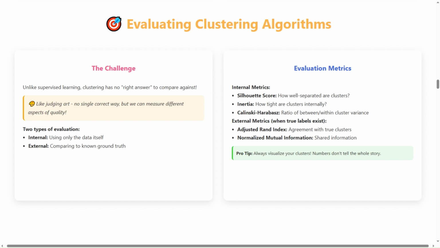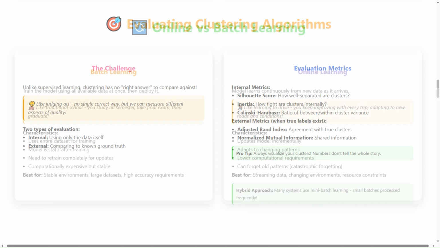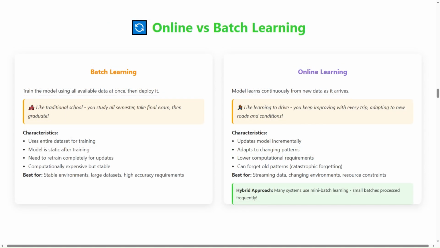Always visualize your clusters. Numbers don't tell the whole story. Good clustering tells a meaningful story about your data. Two fundamentally different approaches to learning.